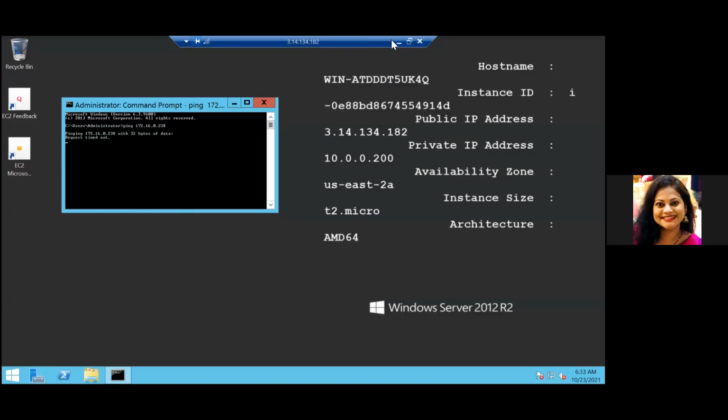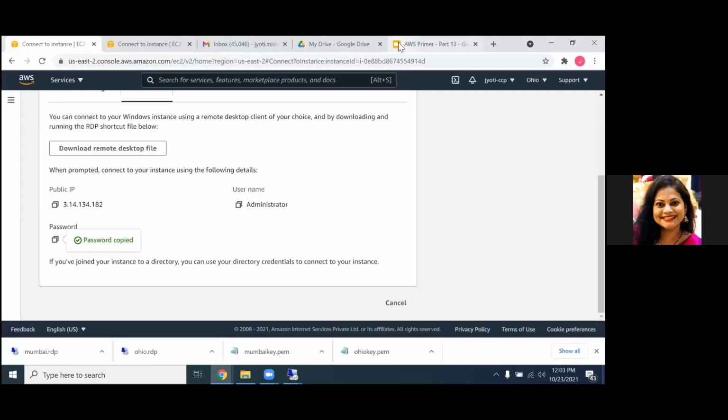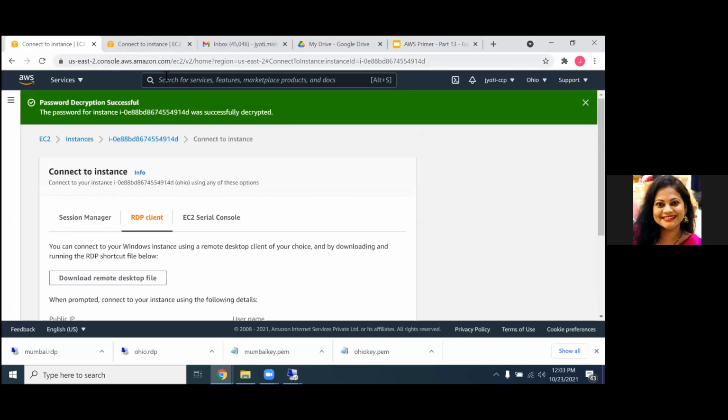Now, how can we pair them up? Using VPC pairing connection. So we have already created the connection. We've accepted the request. Okay. So there is a connection between both of them. We just need to update our route table. Okay. So let's go to